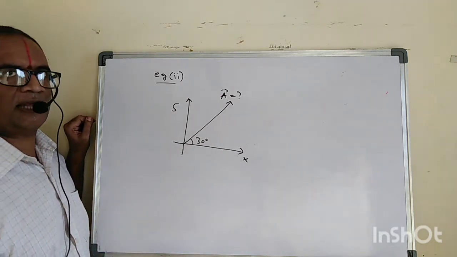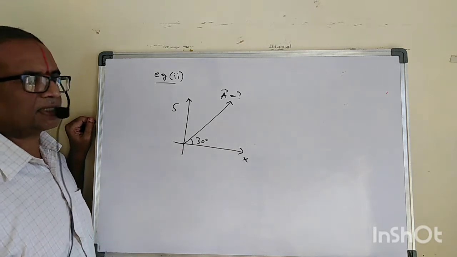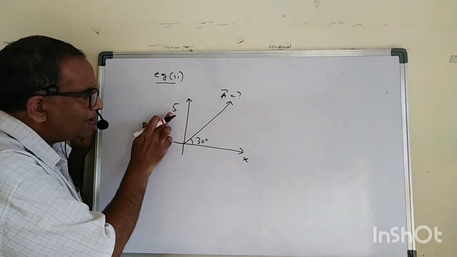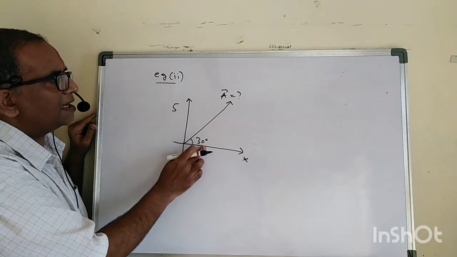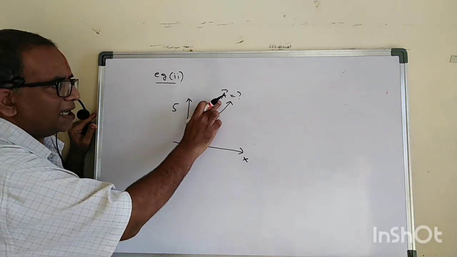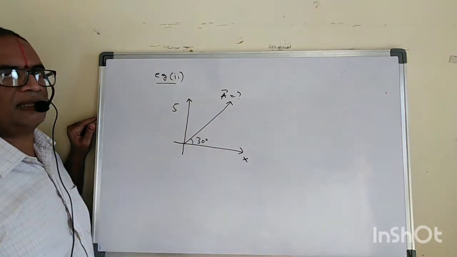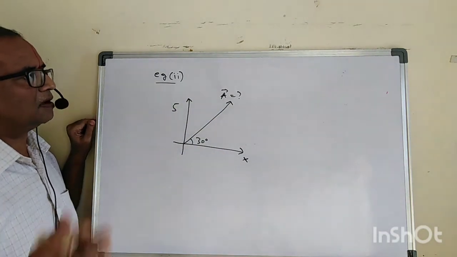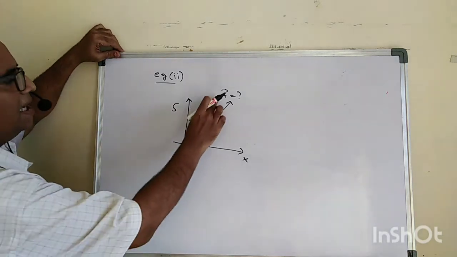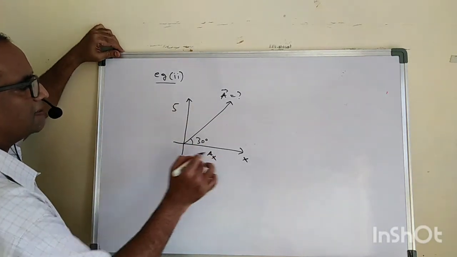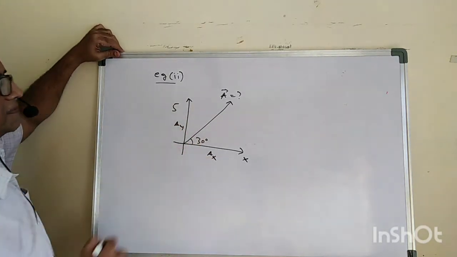Are you following what I am saying here? Here they simply gave that this is 5 and they gave this angle. They are asking what is the vector magnitude and also what is the x component. Then here how we can find? See carefully here. See this A, this one is AX, this one is AY.